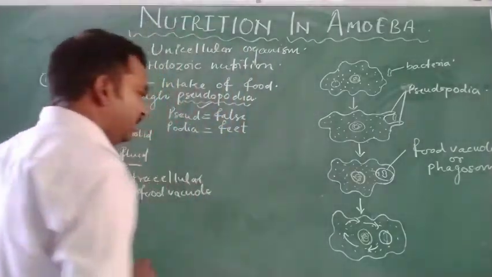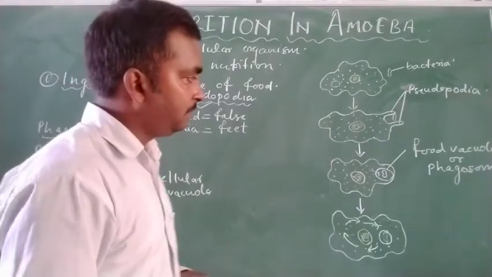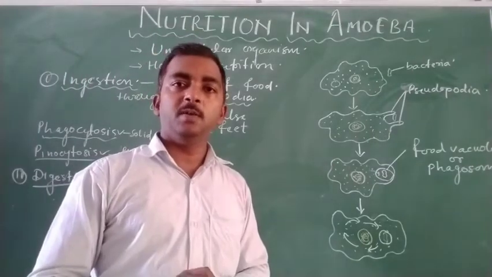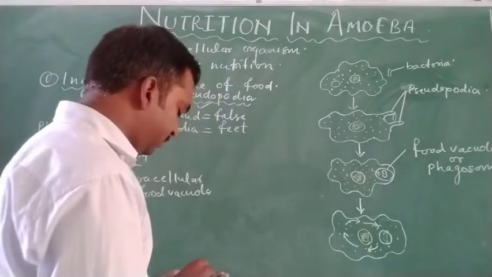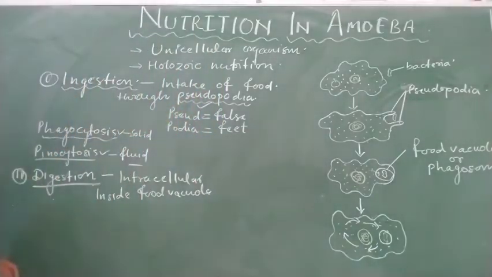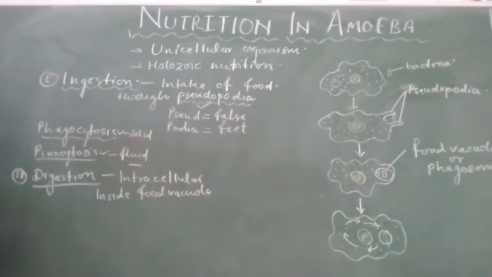So intracellular digestion takes place, and after digestion the next step will be absorption of food. So digested food becomes absorbed by the cytoplasm. So the third stage is absorption of food.